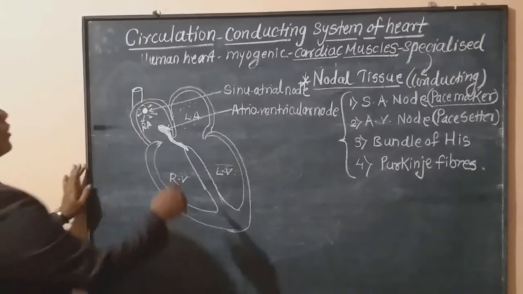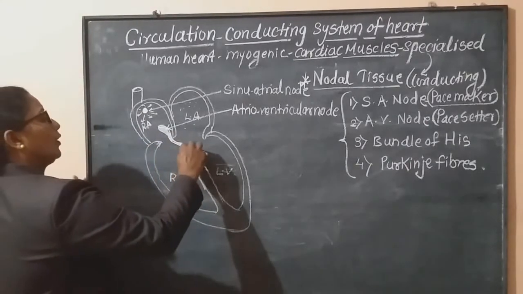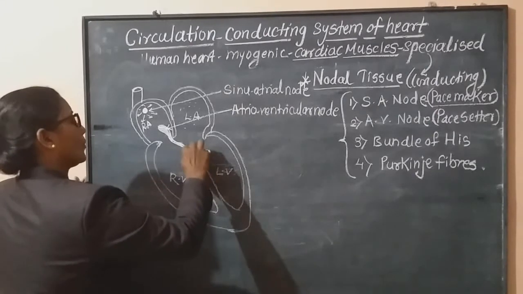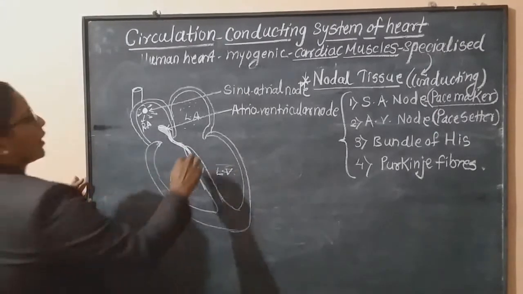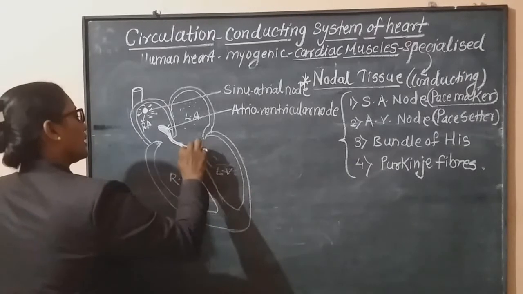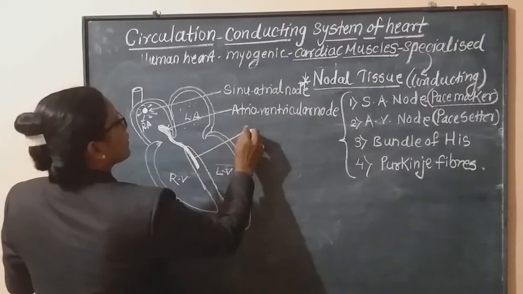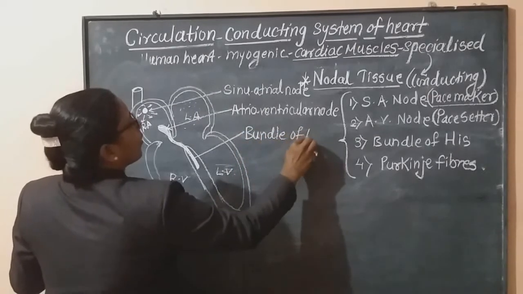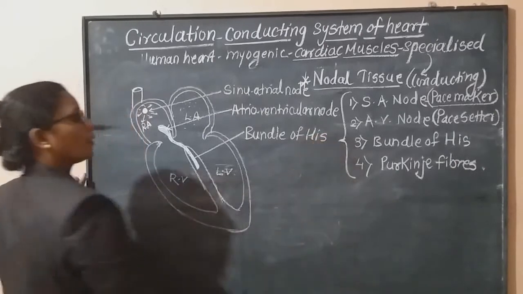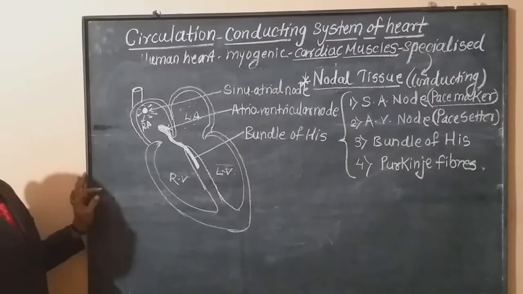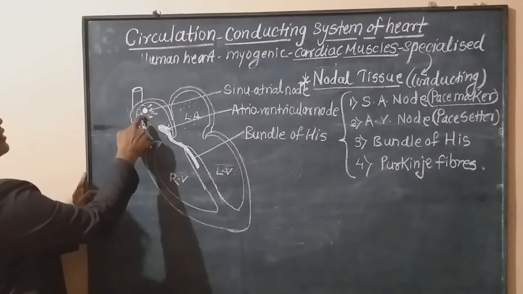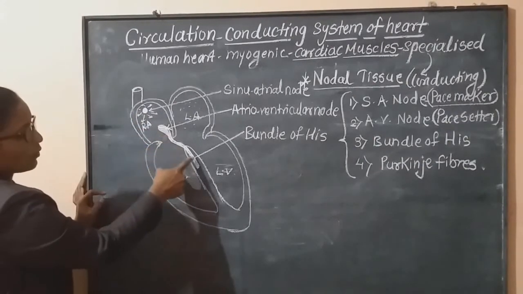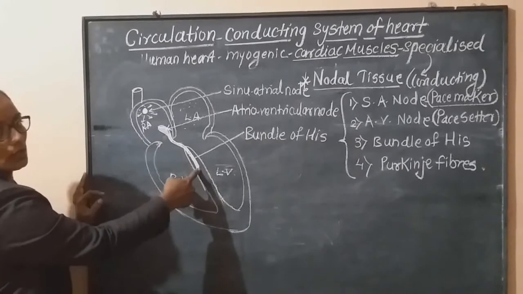Now this AV node is continued through the interventricular septum. Here it appears like a bundle of fibers, hence it is called the bundle of His. The wave of contraction created here is passed to the AV node, and from the AV node it passes to the bundle of His.